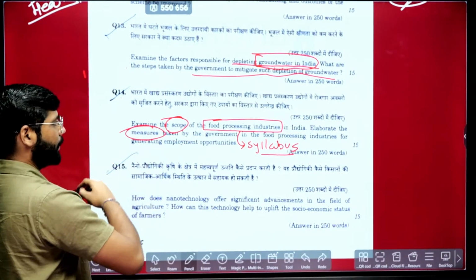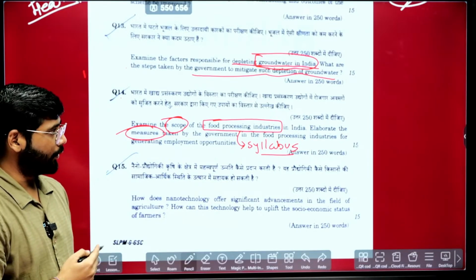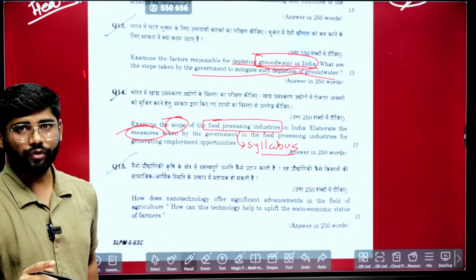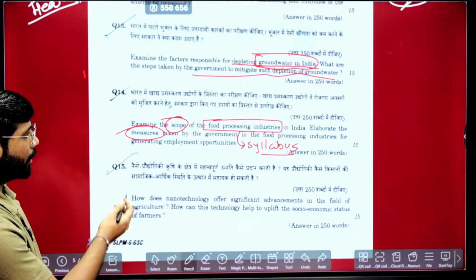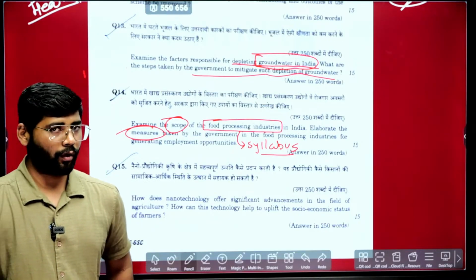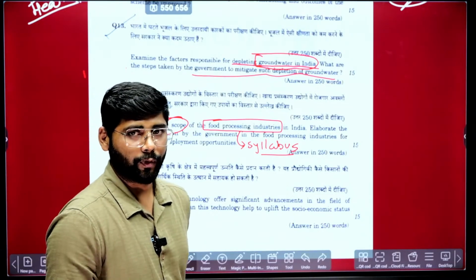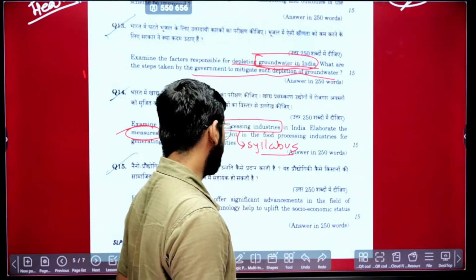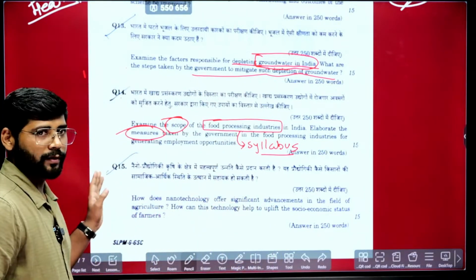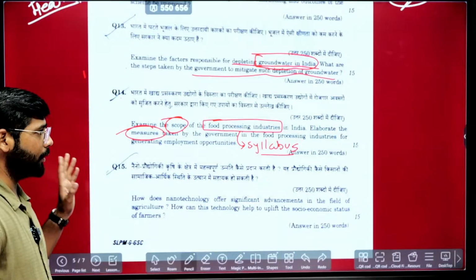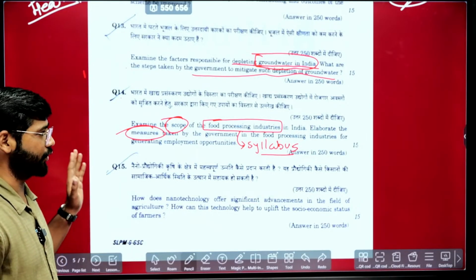So these are all parts covered in the syllabus itself, and every year there will be one question on the food processing industry covering this part. Once you make holistic notes on this, you can tackle the question. So this is again not a bouncer. I would say it was very predictable because every year there is one question on the food processing industry.